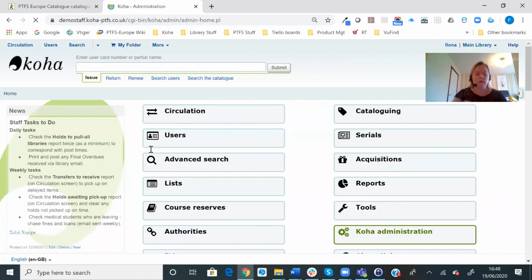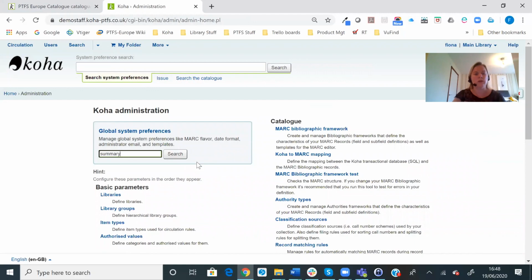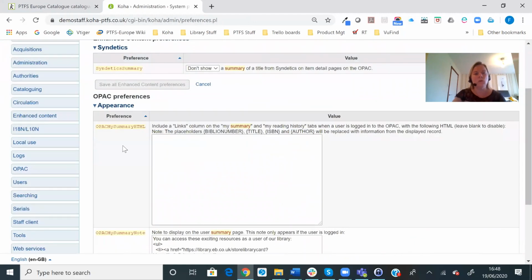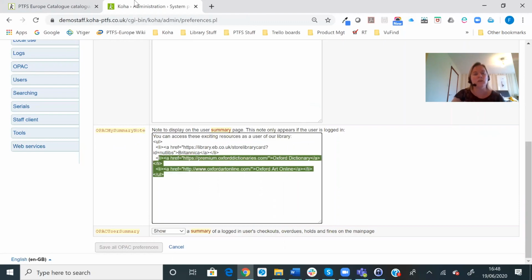and let's look for the system preference in question. So just do a search for summary. It's this one here, OPACMySummaryNote. And you can see that we've just built up some links here. So it says you can access these exciting resources as a user of our library, and then has provided the user with the links.